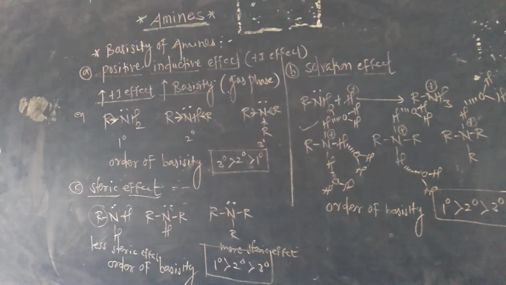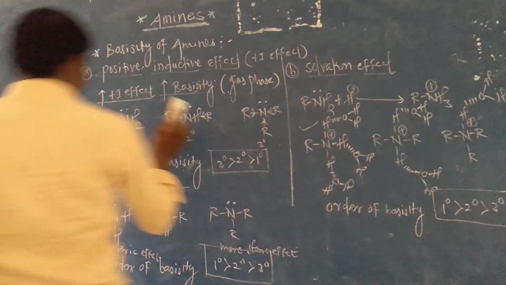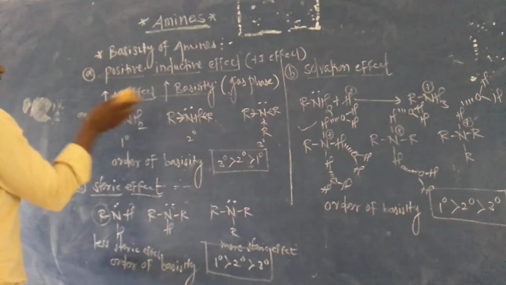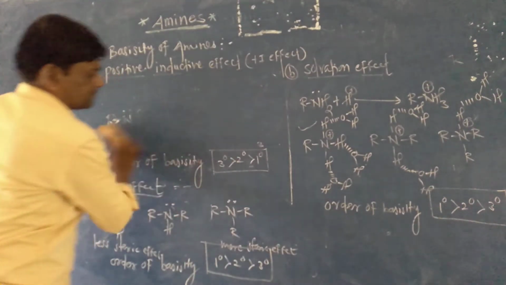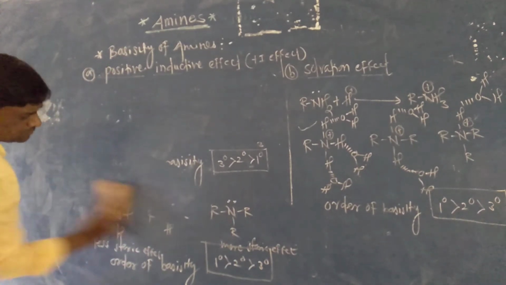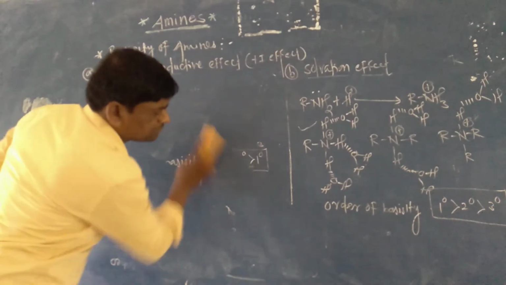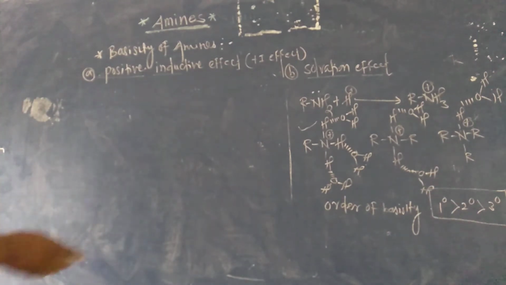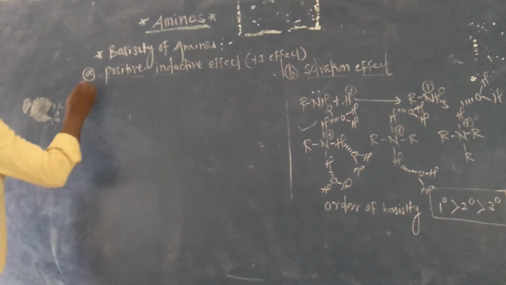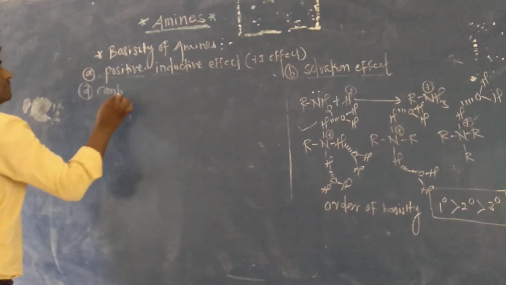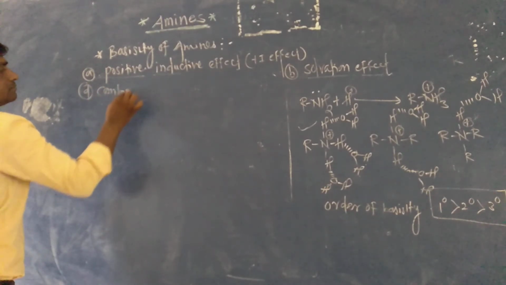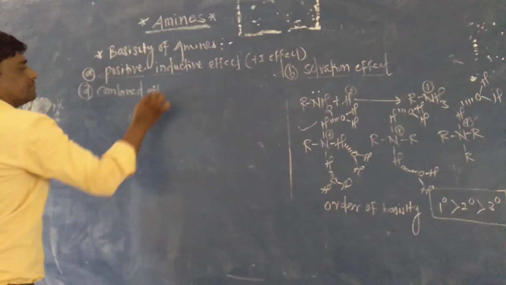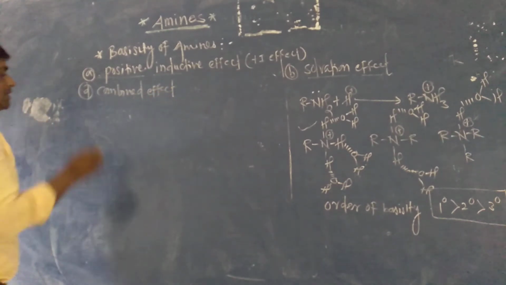Okay, then now we have to take the plus I effect, the steric effect, and the solvation effect, and compare the combined effect of these three.